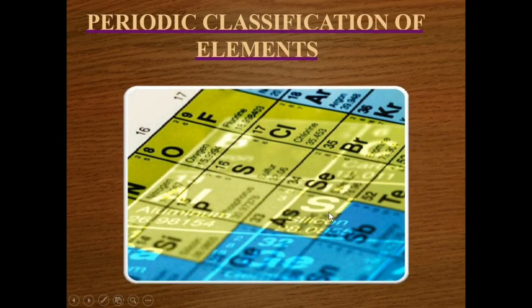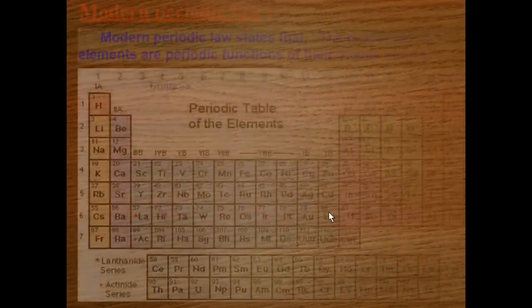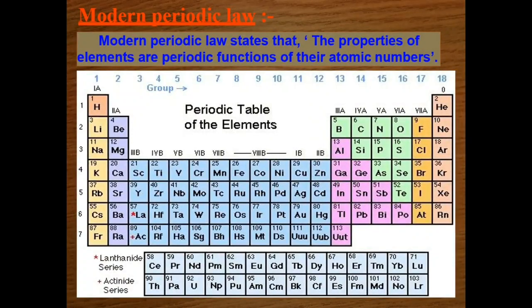Welcome students. Today we shall learn the modern periodic table. Now, atomic number as the basis for the modern periodic law. The magnitude of positive charge present in the nucleus of an atom was determined by Henry Moseley, an English physicist.